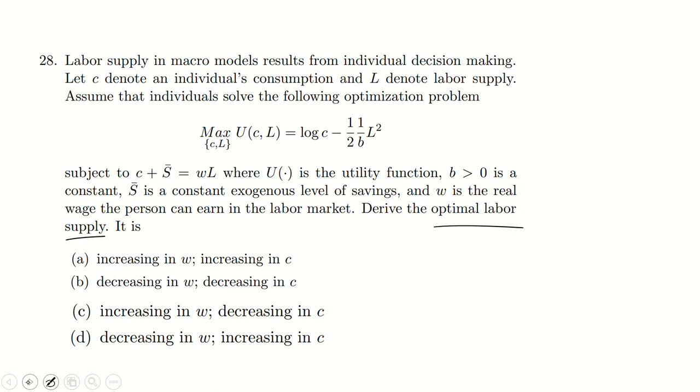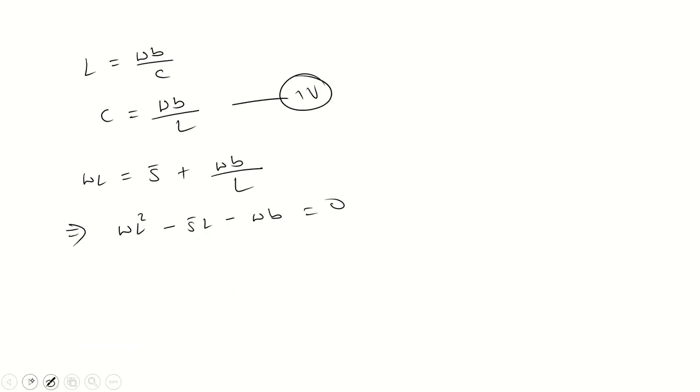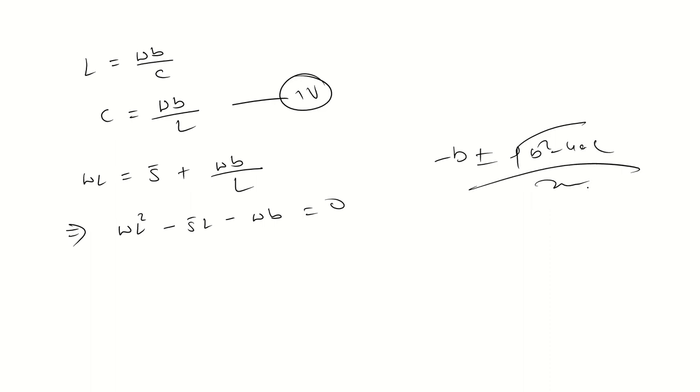So after doing this Lagrangian process, we get a quadratic. If you are interested in the roots, what is the formula? Minus b plus minus root of b square minus 4ac divided by 2a.